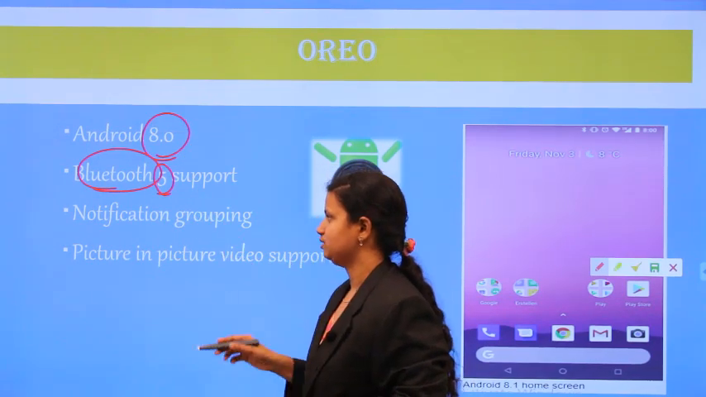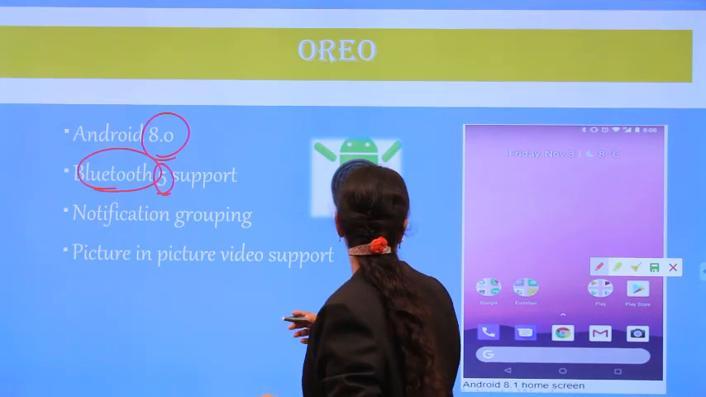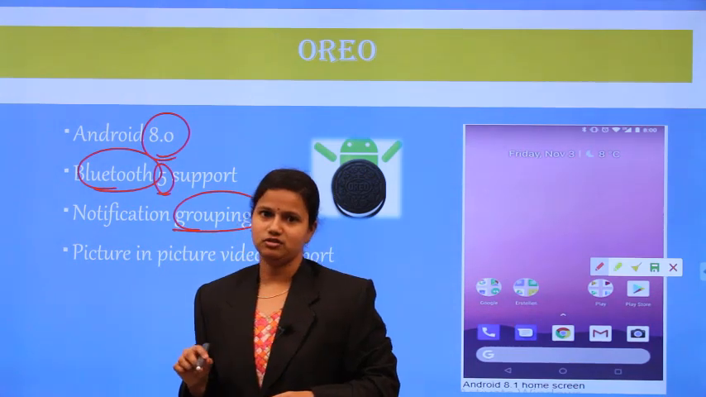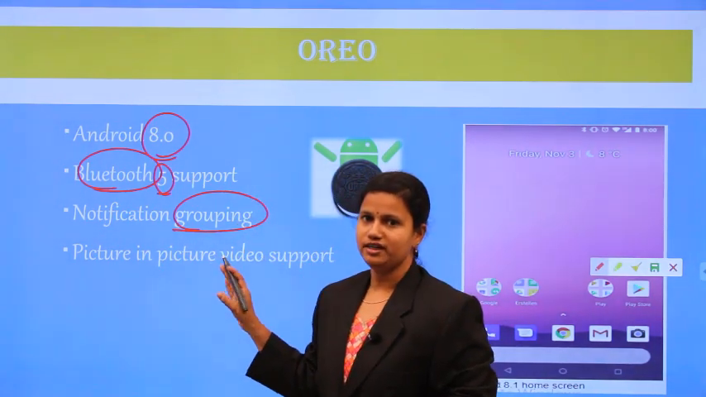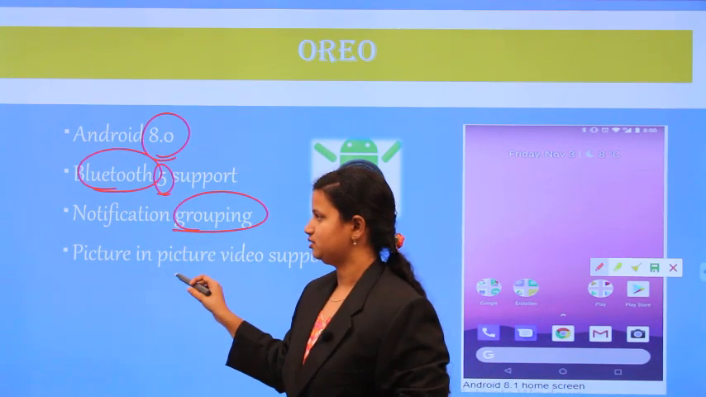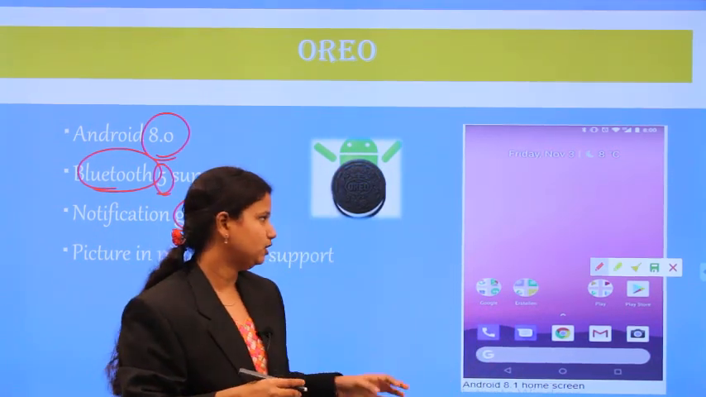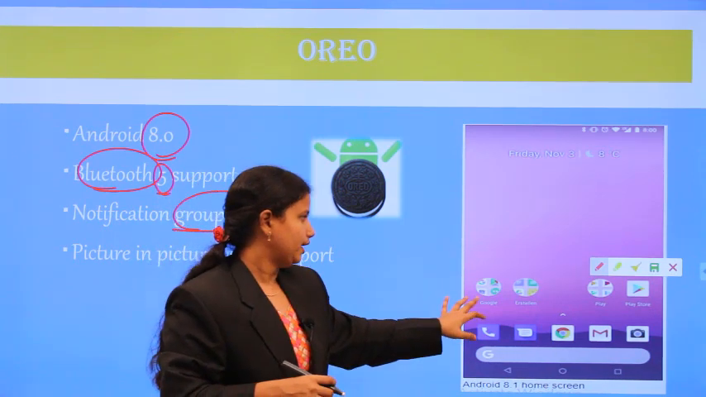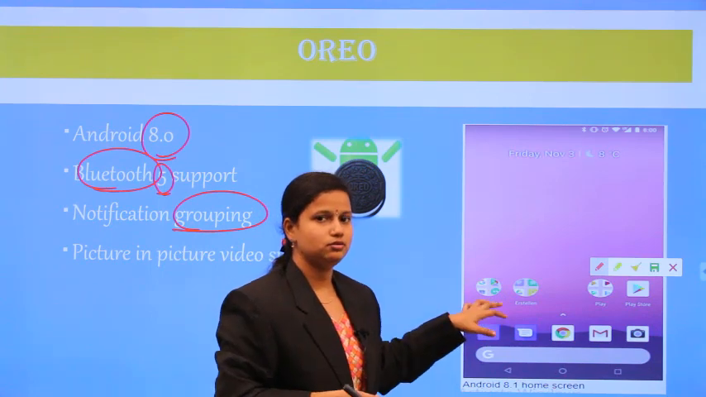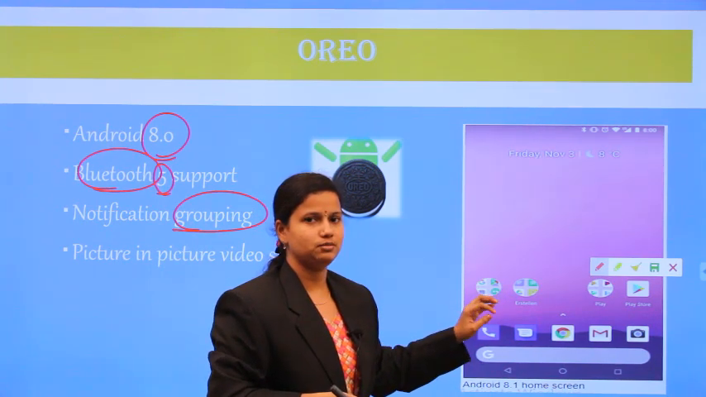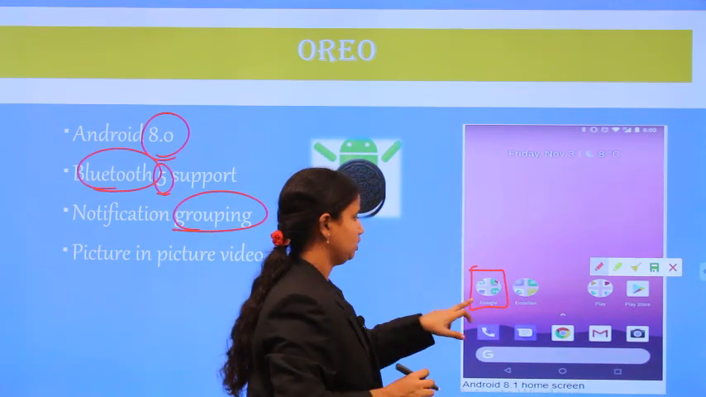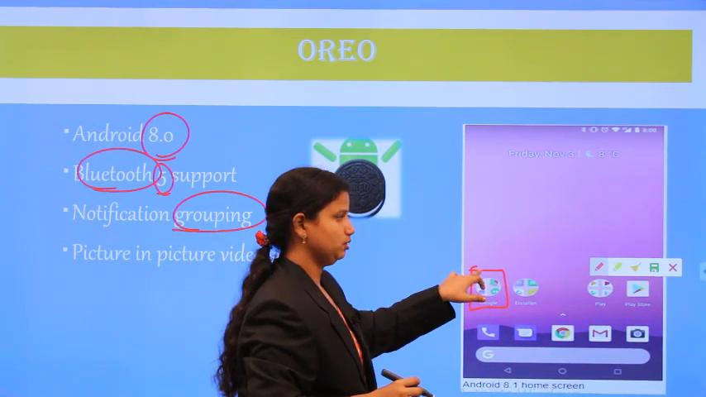And notification grouping. What is notification grouping? You are getting your WhatsApp messages as well as your Gmail messages. Those are related to your Google accounts or to your different applications. So the notifications from those applications are grouped. In that, Google related applications are grouped.